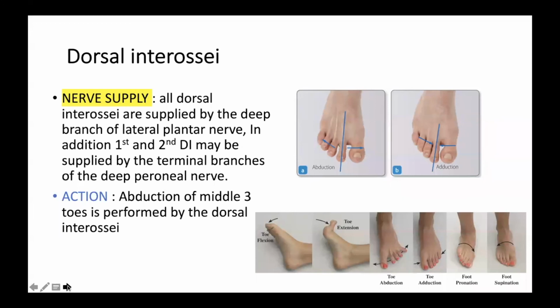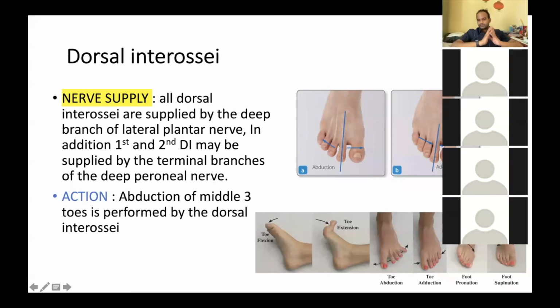Deep peroneal nerve is a nerve of which compartment of the leg? Lateral compartment. Nonsense. Lateral compartment of leg is supplied by superficial peroneal nerve. Extensor compartment. Very good. Extensor compartment of leg is supplied by deep peroneal nerve. Damage to this deep peroneal nerve will lead to what? Yes, Kirti, 36 rule number. Damage to deep peroneal nerve causes what?